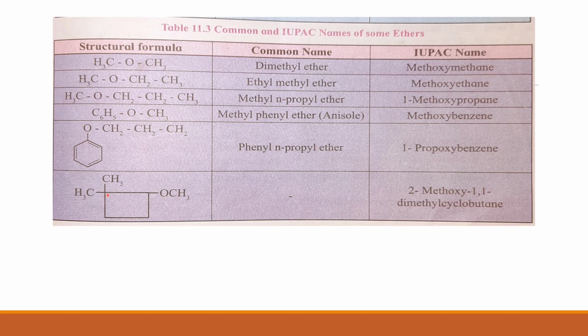Therefore it will be numbered as carbon number 1, and the carbon carrying the OCH3 group, the methoxy group, will be carbon number 2. Therefore 2-methoxy-1,1-dimethyl. Two methyl groups are present on carbon number 1. So the overall name will be 2-methoxy-1,1-dimethylcyclobutane.